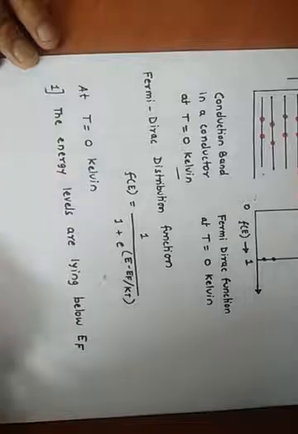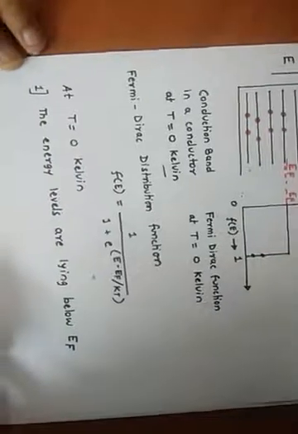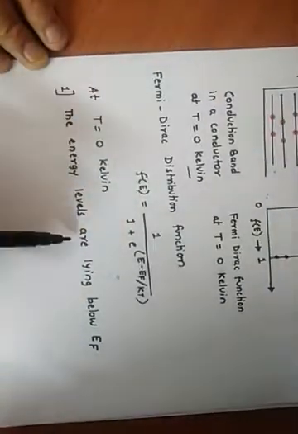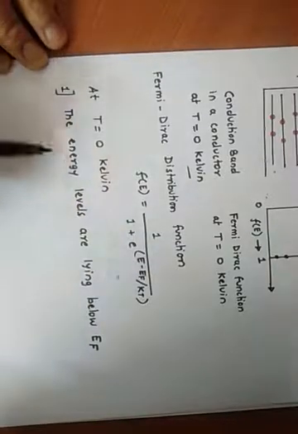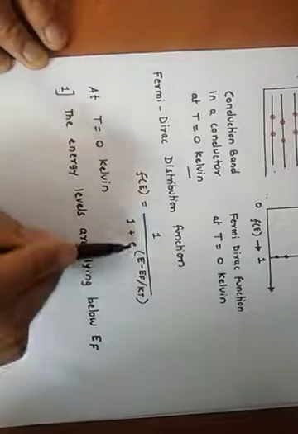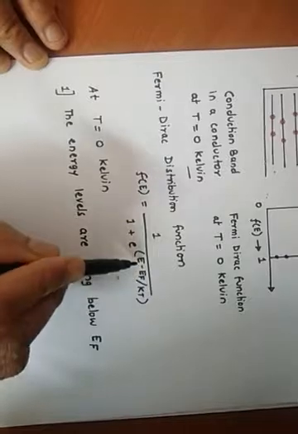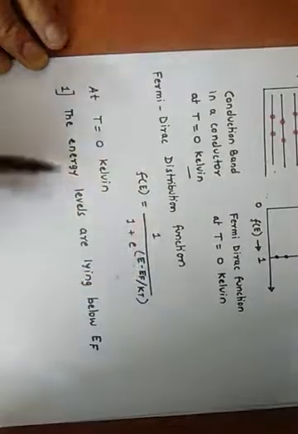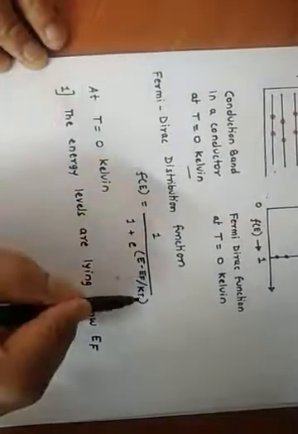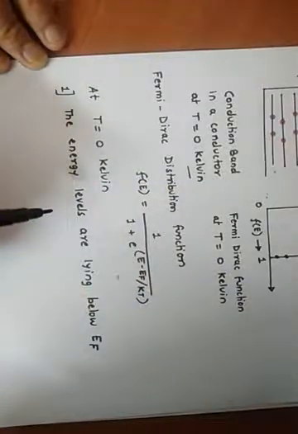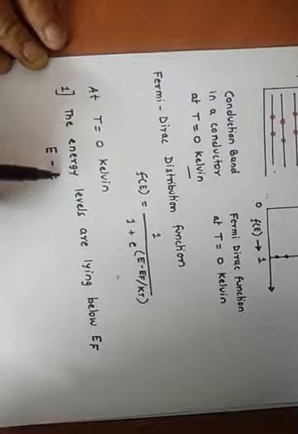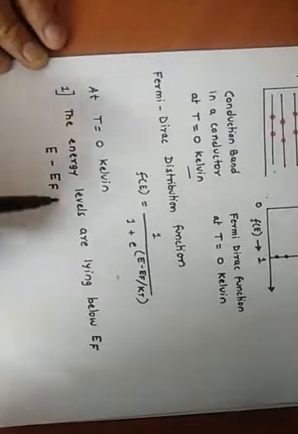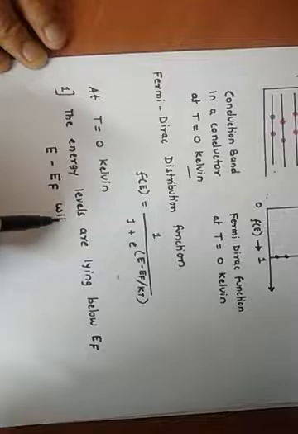If you consider the energy levels which lie below EF, then the argument of this exponential function, that is (E minus EF) by kT, will become a negative quantity.